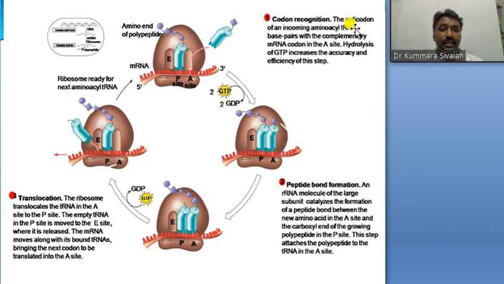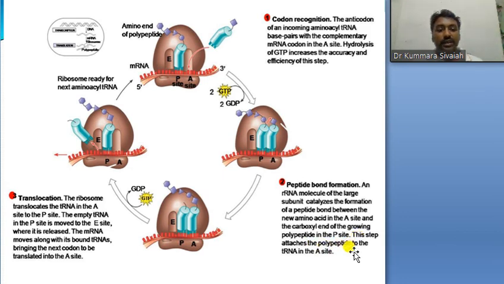First, the anticodon of the amino acid tRNA base pairs with the complementary codon of the mRNA in the A site. Hydrolysis of GTP increases the efficiency of this step. Then in peptide formation, the ribosomal RNA molecule of the large subunit catalyzes the formation of a peptide bond between the new amino acid in the A site and the carboxyl end of the growing polypeptide in the P site.